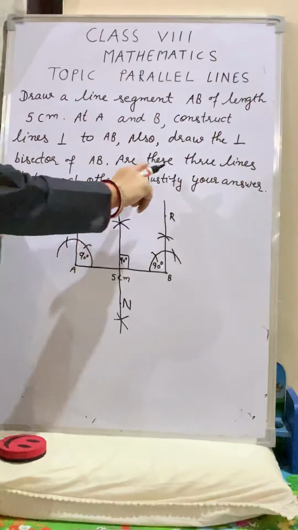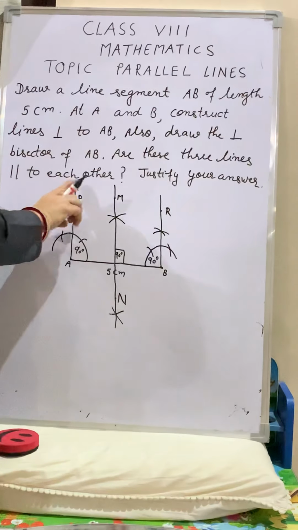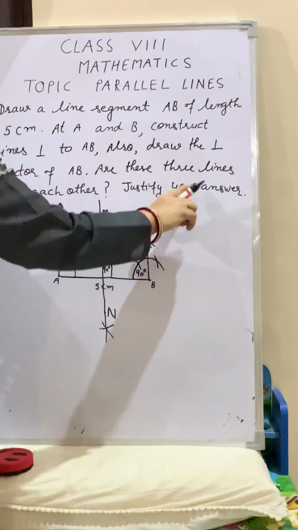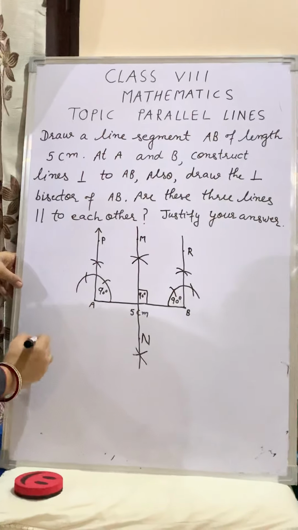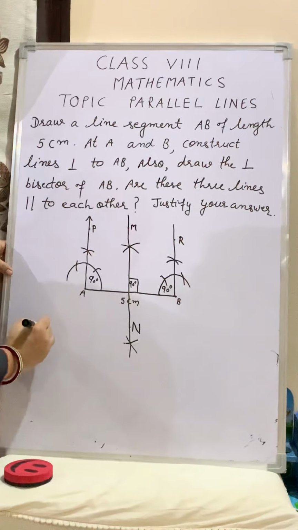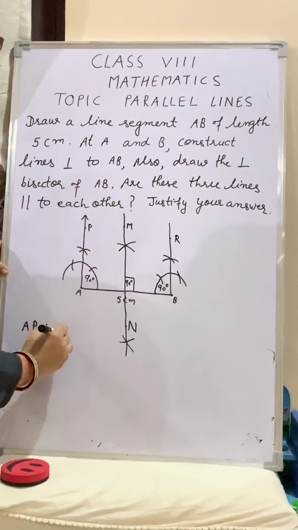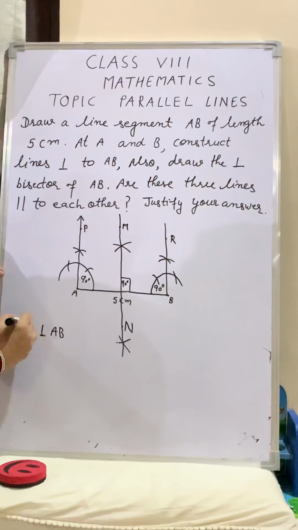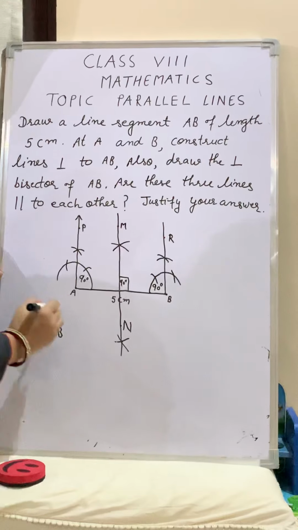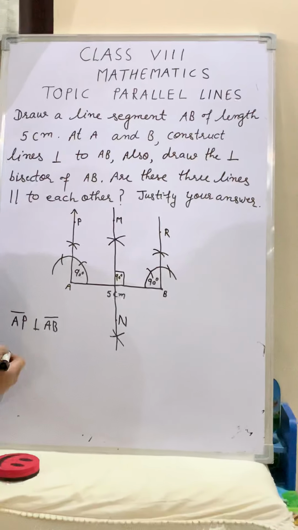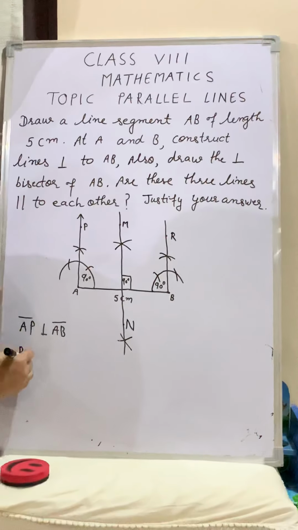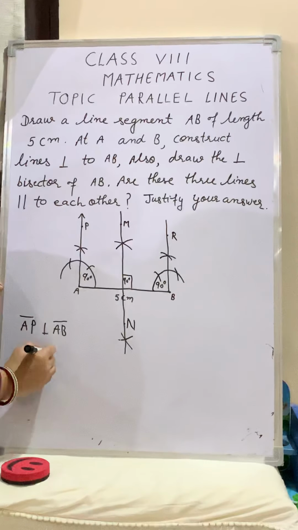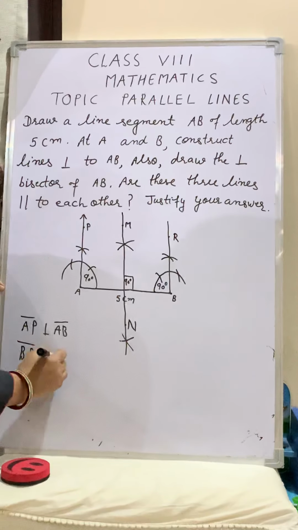Now, are these 3 lines parallel to each other? Justify your answer. AP is perpendicular to AB. You can write the sign of line segment. PR is also perpendicular to AB.